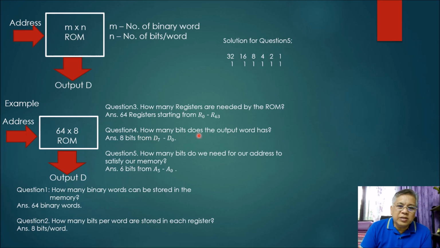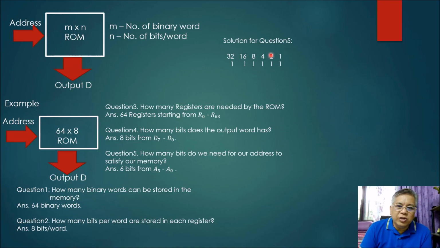How many bits does the output word have? So you have here 64 by 8. So you have 8 bits. Okay, 8 bits the output of your ROM. And that is represented by D7 to D sub 0. That is 8 binary bits. Question number 5. How many bits do we need for our address to satisfy our memory? So how many binary bits is our address?